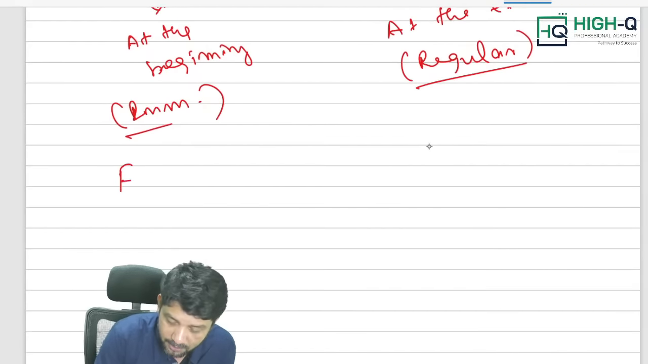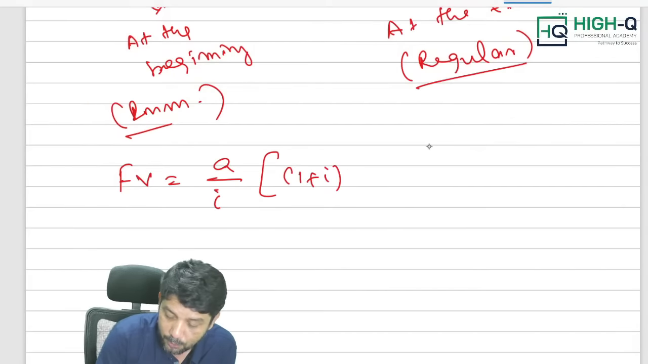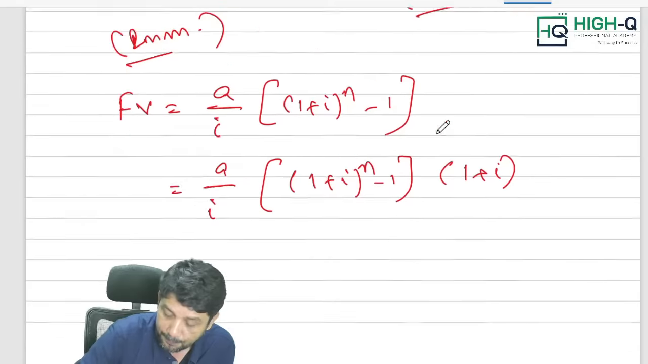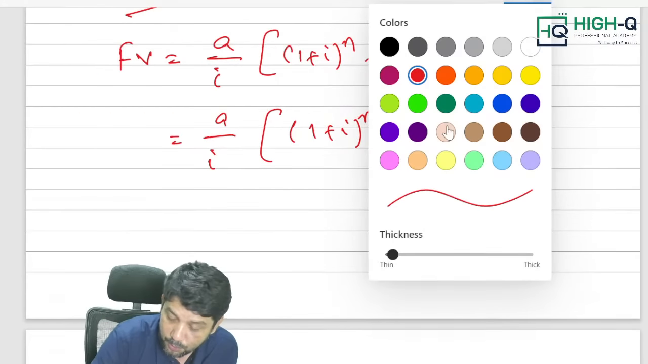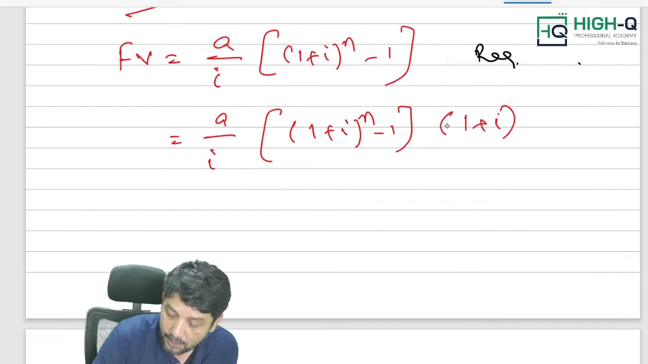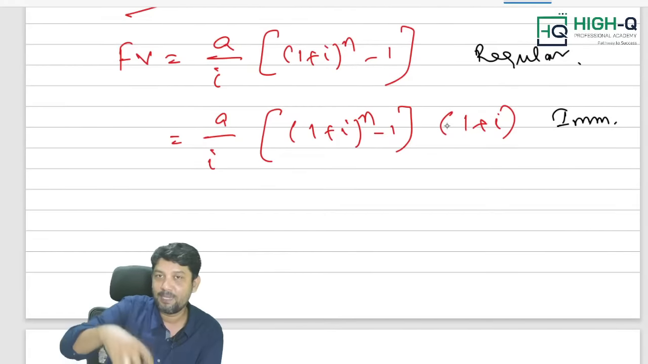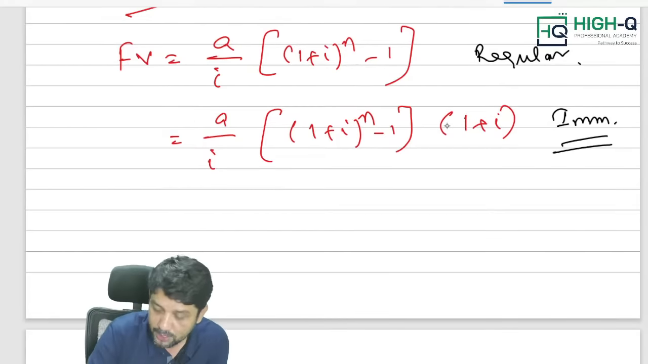Now, what is the future value formula for regular annuity? A by I into (1 plus I) whole power n minus 1, or A by I into (1 plus I) whole power n minus 1 into (1 plus I). See, what is it, sir? The first one is for regular annuity, sir. The second one is for immediate annuity, sir. That is when the problem is based on commencing now, starting from today, that is what I call immediate annuity.